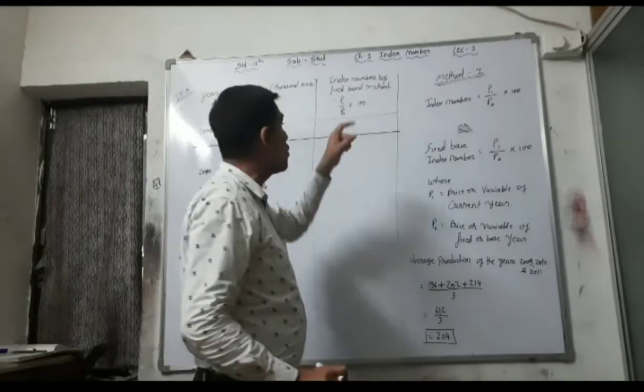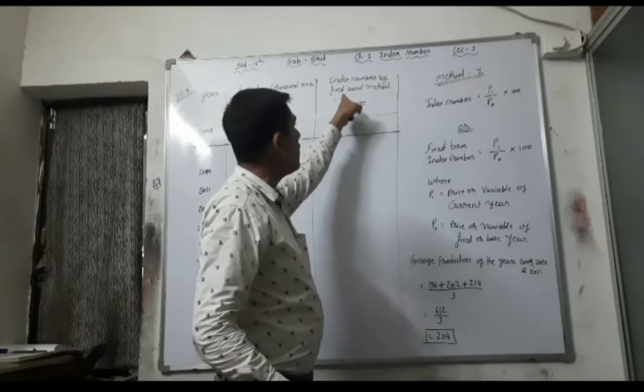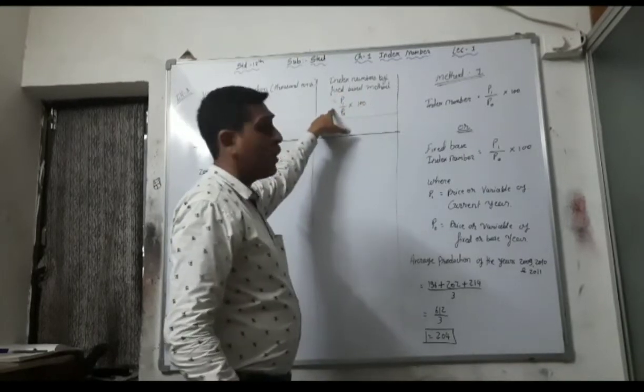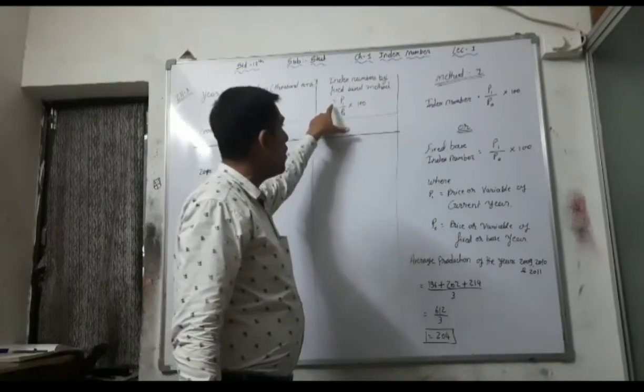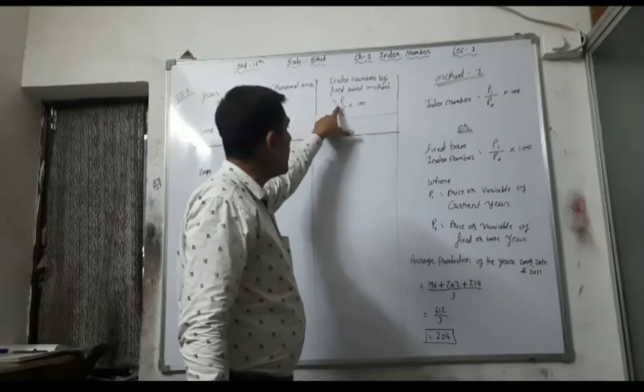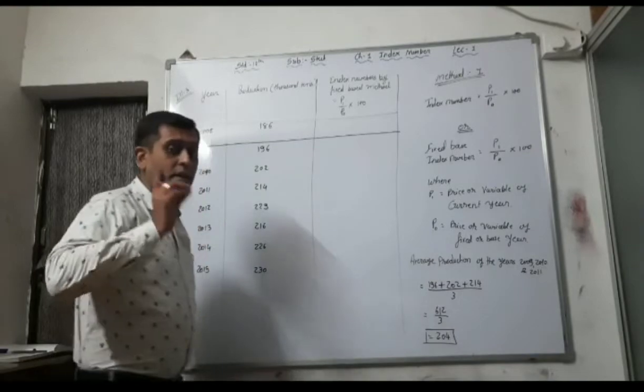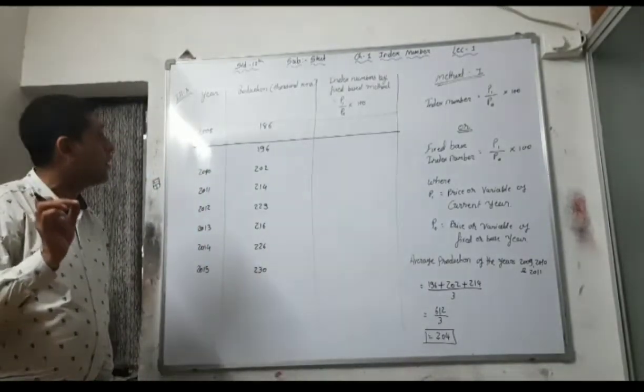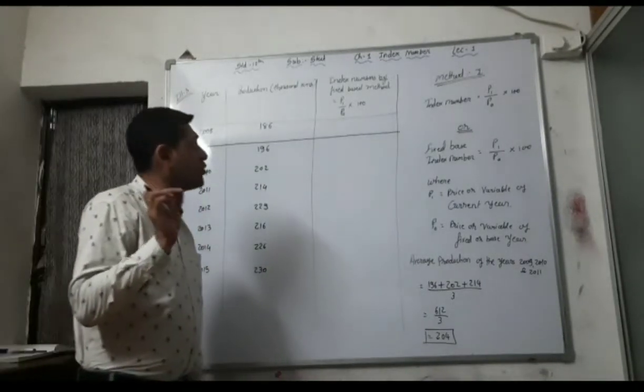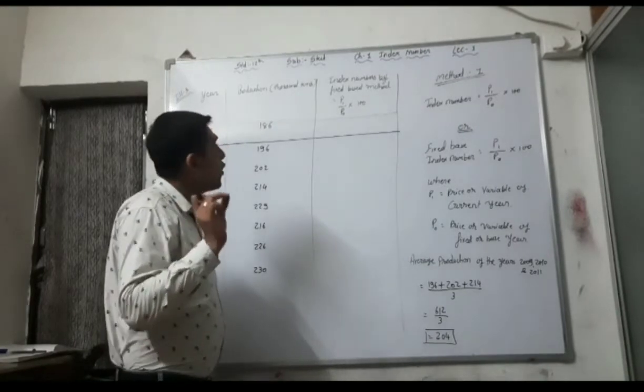What they ask, you have to write first. Index number by fixed base method, and the formula you have to write also: P1 upon P0 into 100. See, in statistics the formula is most important, that's why you have to write your formula in each and every sum.